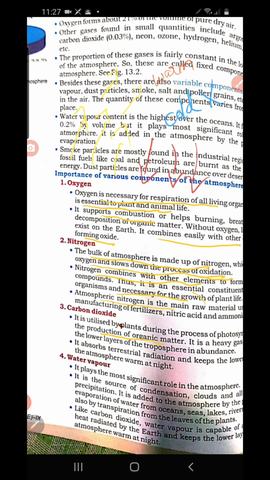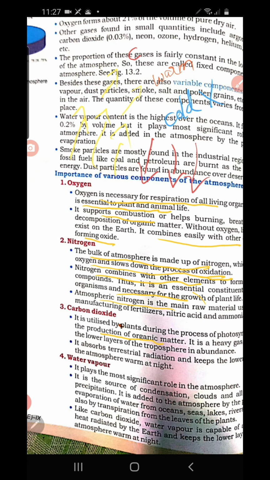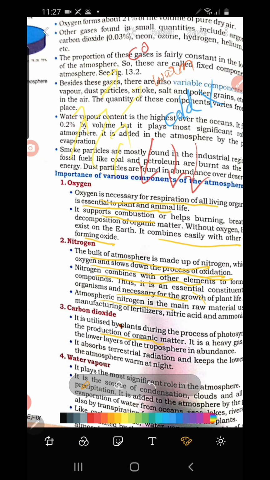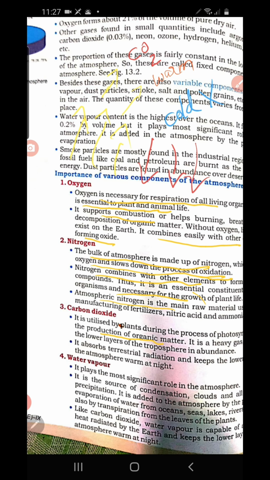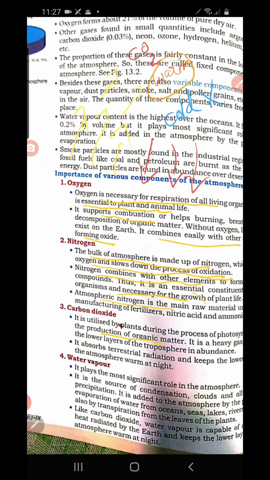Why? Because of the presence of carbon dioxide in the atmosphere. This carbon dioxide traps a certain amount of heat energy and retains it in the atmosphere. Because of that, earth remains warm at night because of the presence of carbon dioxide.